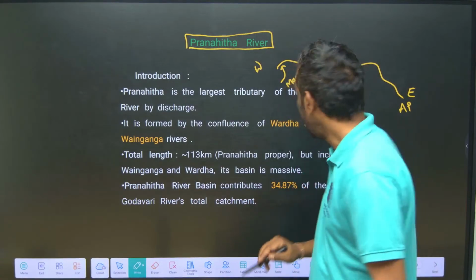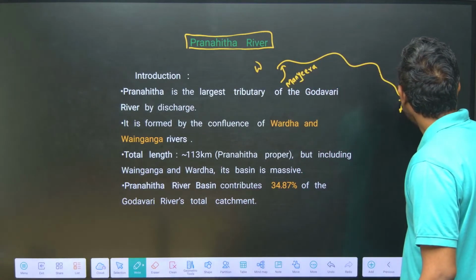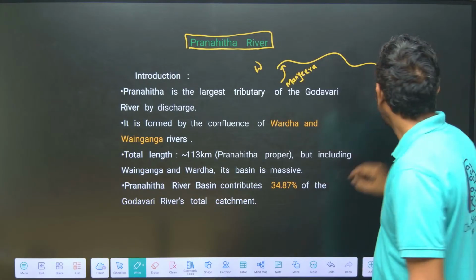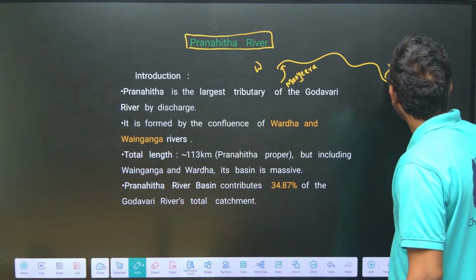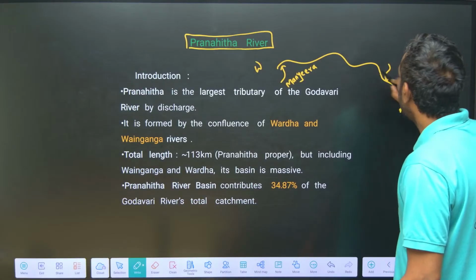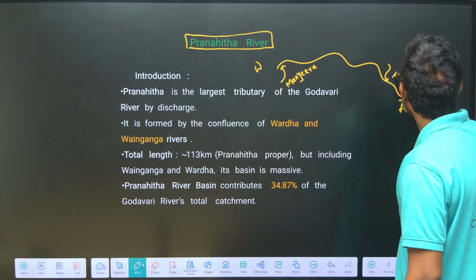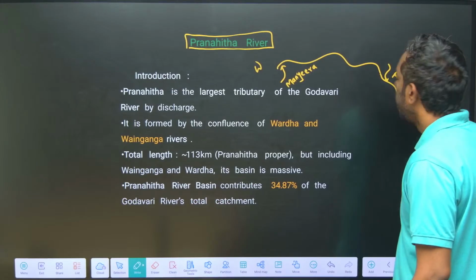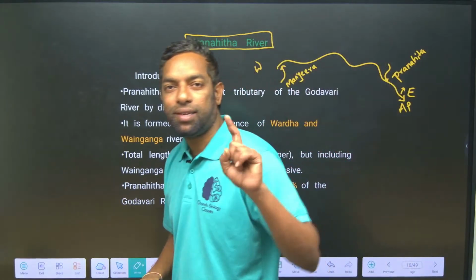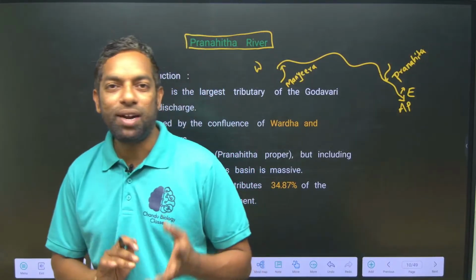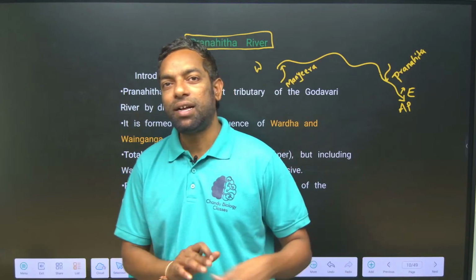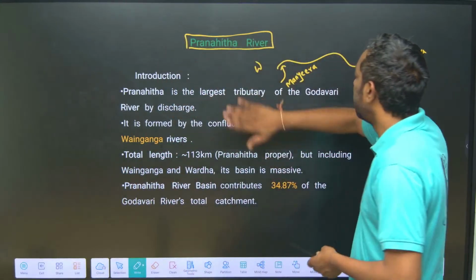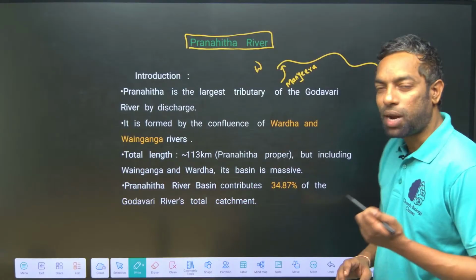Purna is the last tributary, but at this place where Manchiryal and Kaleshwaram are, here Pranahita is a left bank tributary. This is also another important tributary of the Godavari. After Manjira, Pranahita is the most prominent. That's why we are going to discuss Pranahita.